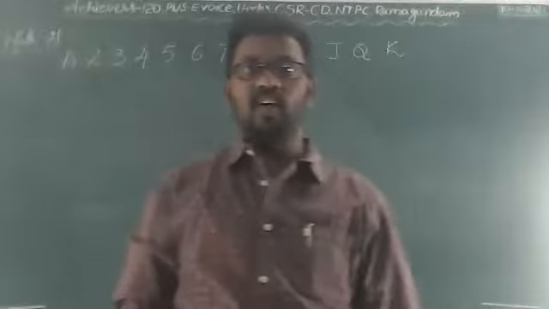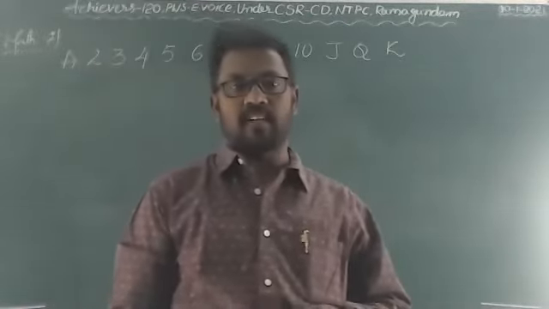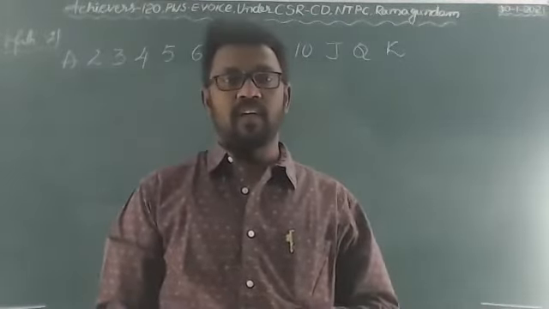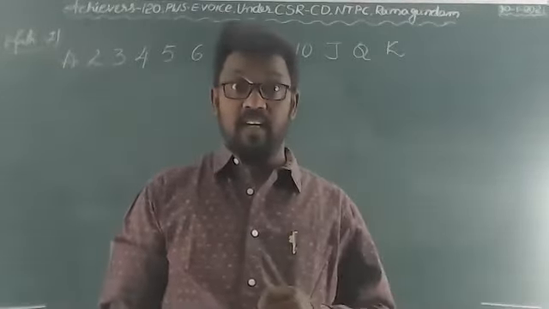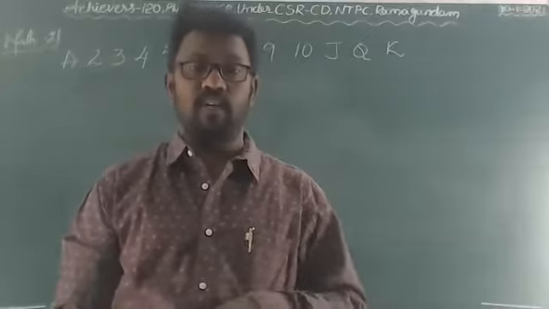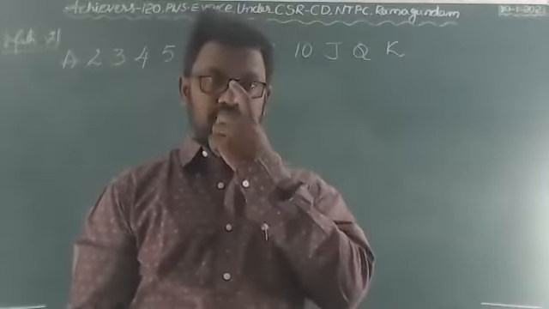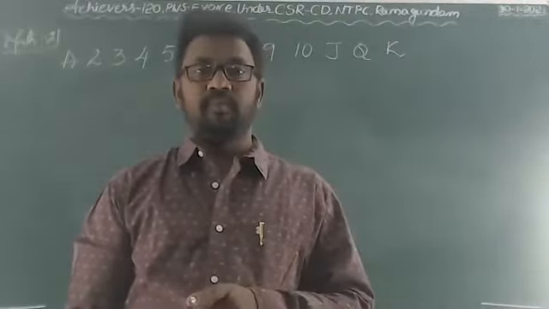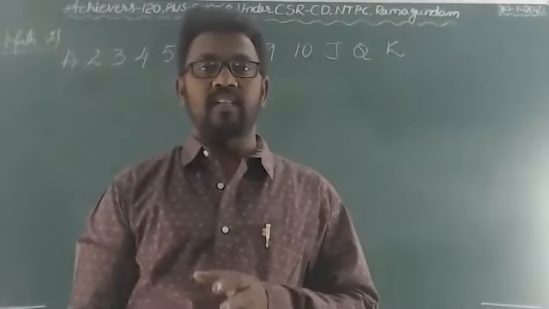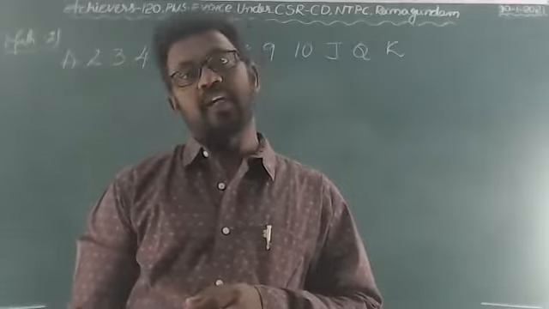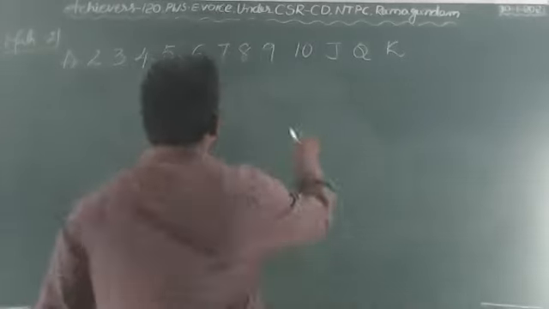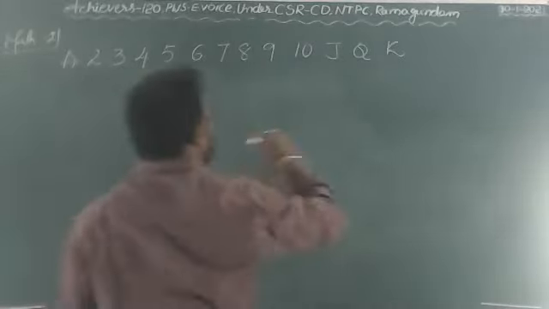These are one set of cards. A we will call an ace card. And these three, Jack, Queen, King, and this is one set.